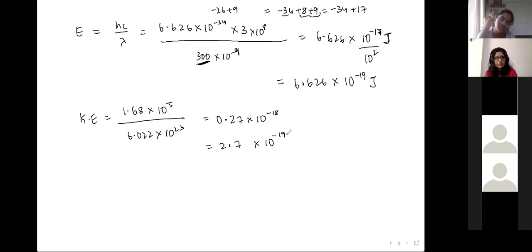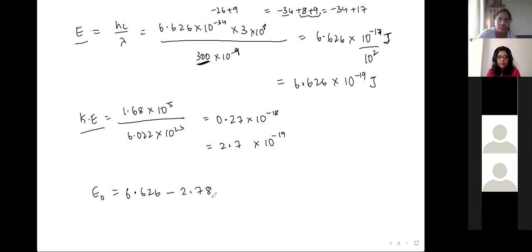Do you guys get this? Can I compare it? I took Kaveri's value, Adat and Ritu. Okay. Got it. Okay. So once we have kinetic energy and energy, to calculate E naught we just have to subtract these two. So 6.626 minus 2. When I did it, it's approximately 3.9.